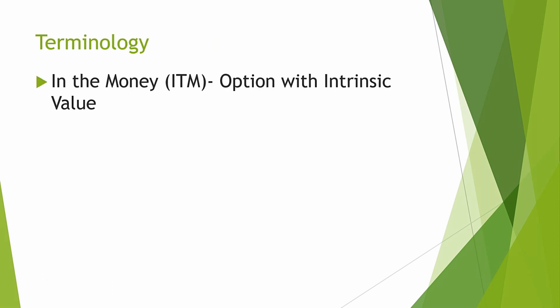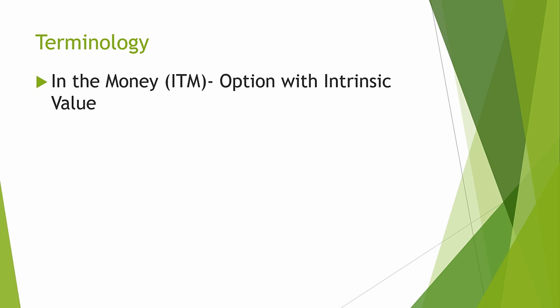Now let's come to the concept of in the money, out of the money, at the money options, and intrinsic value associated with it. All options have extrinsic value. So what is the difference between in the money and out of the money options?